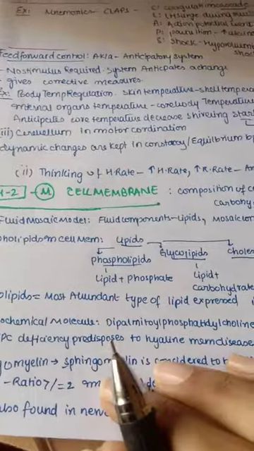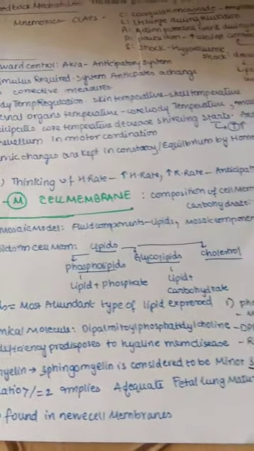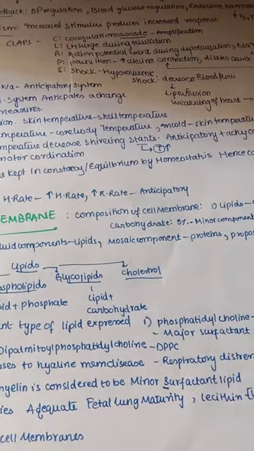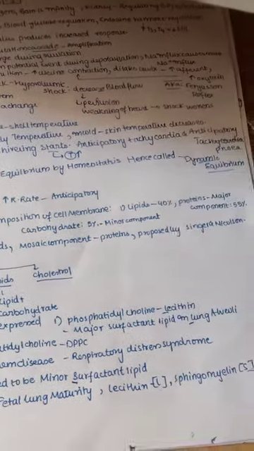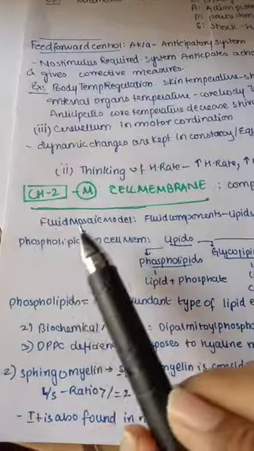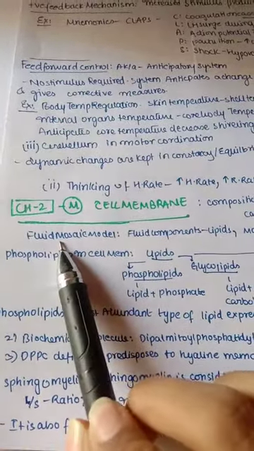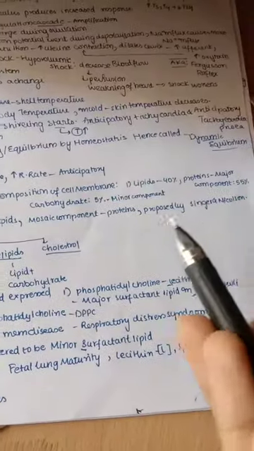This is called the fluid mosaic model. Why is it called that? Because the fluid component is lipids and the mosaic component is protein, and it was proposed by Singer and Nicolson. Fluid component is lipid, mosaic component is protein, and this model is proposed by Singer and Nicolson.